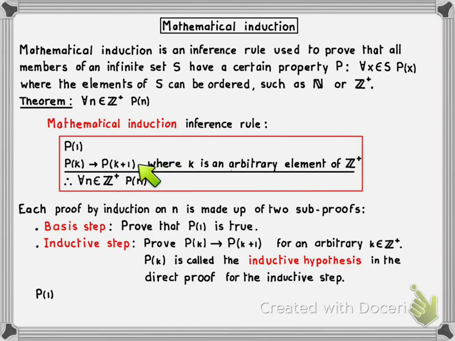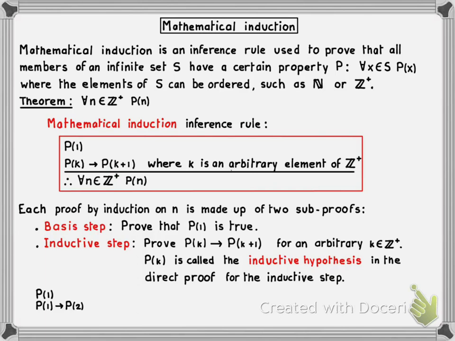Now here's the key. This conditional is true for an arbitrary k, which means it's true for every integer in Z+. Therefore, we can replace this k with any positive integer. Let's choose 1. So from this premise only, we can infer that P of 1 implies P of 2.